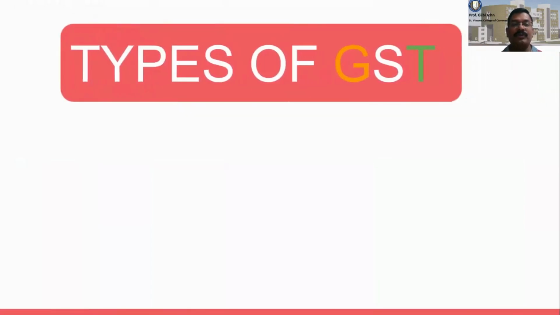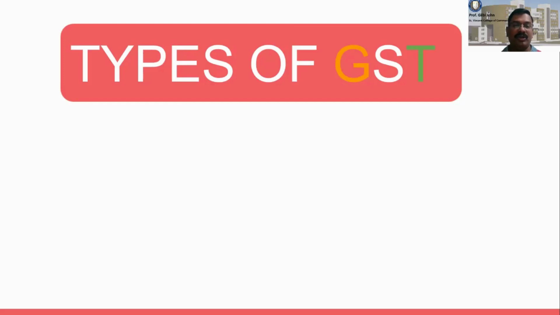Now, before moving to the types of GST, let's have a quick review of what we have done. The first part: how tax comes into the picture. One is direct and indirect, and GST comes under indirect taxes. So normally in an MCQ question, GST is what type of tax? Indirect tax. Now, GST has come in, removing various types of indirect taxes such as value-added tax, excise duty, customs duty, and all this was replaced by GST.